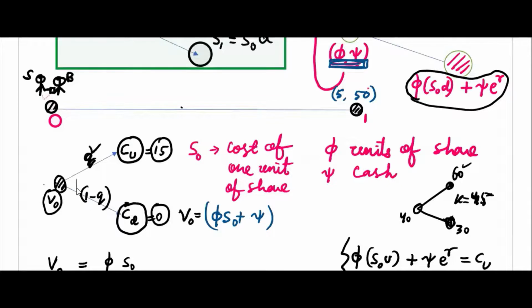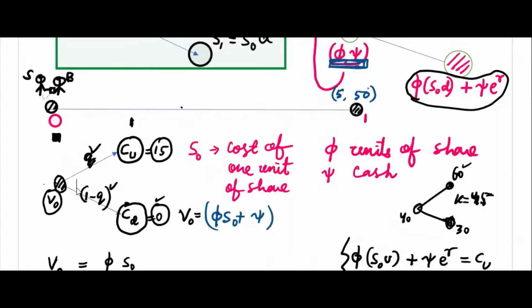So with this probability this will happen, with this probability this will happen, what is the expected payoff? The payoff at the up node is Cu, the payoff at the down node is Cd. The expected one is Q Cu plus 1 minus Q Cd at this point. What is the discounted value of the expected payoff?